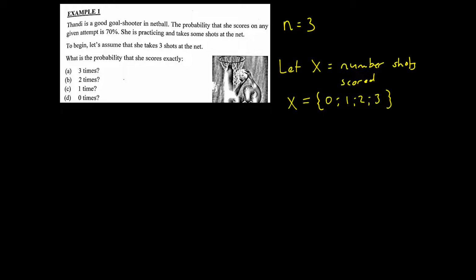It also makes sense that because we're looking at her probability of scoring, and the question says what is the probability that she scores, not that she doesn't score, the fact that she scores will be our success, and the fact that she misses will be our failure. Quite harsh, actually, when I think about it. But we're not saying that she's a failure because she missed her shots. Well, she was at that particular shot, but she's not a failure in life.